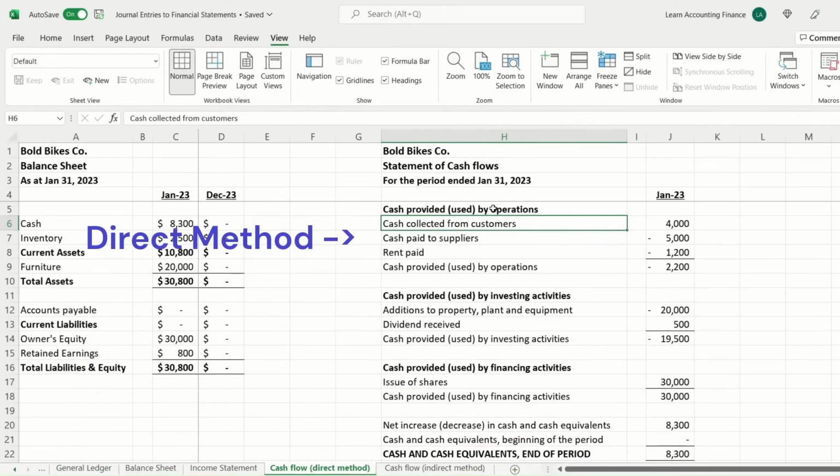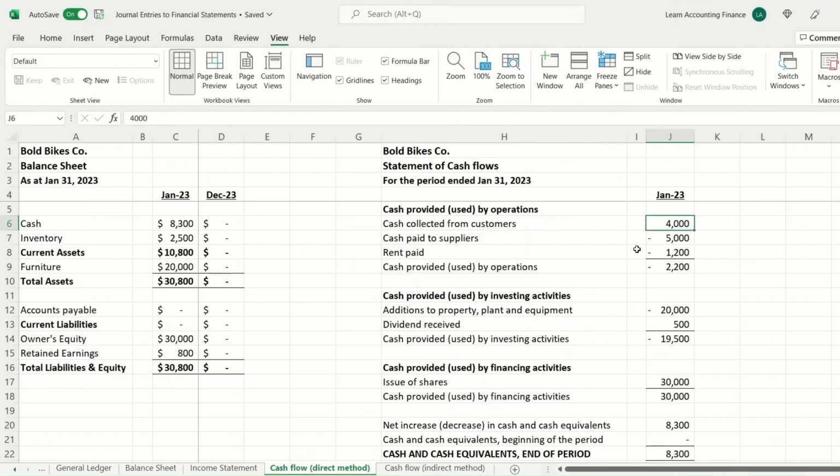If you look at cash used by operations, we know cash collected from customers is an operating activity, the normal business operations. We had sales of 4,000 and all of that money was received in cash, so we have cash collected of 4,000. Cash paid to suppliers: when the company purchased 10 bicycles, it ultimately paid $5,000 in the month of January, so that's a negative amount, or a cash outflow. Similarly, the company also paid rent of $1,200, and that's pretty much it for the cash flow from operations. These are the three operating activities which impacted cash flow, and the net total is negative $2,200.